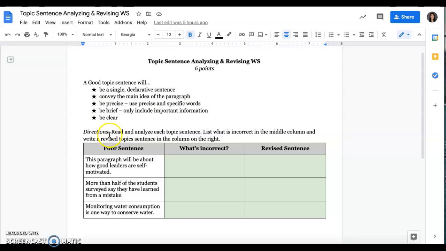The directions state: read and analyze each topic sentence, list what is incorrect in the middle column, and write a revised topic sentence in the column on the right. So you've got 3 sentences here. I want you to identify what's incorrect about these topic sentences. So make sure that you're trying to hit all of these, and then write a revised topic sentence for all 3 in the far right column. As always, email me if you have any questions, and I hope you have a wonderful day.